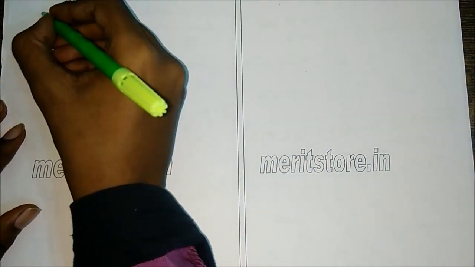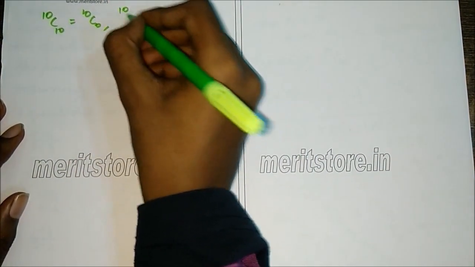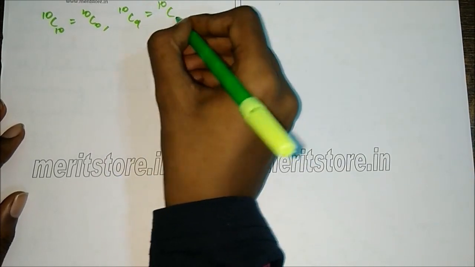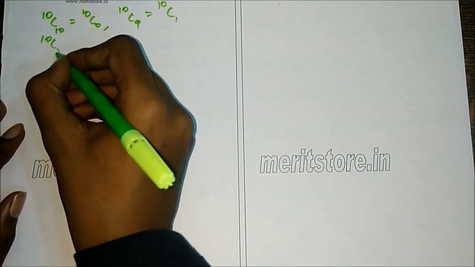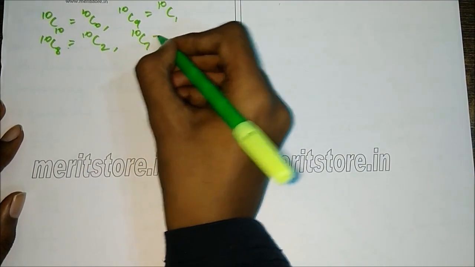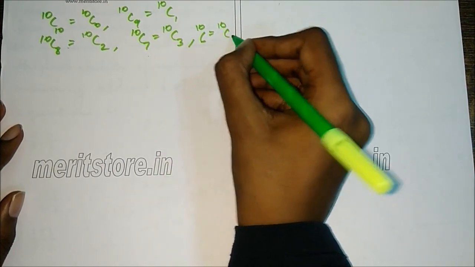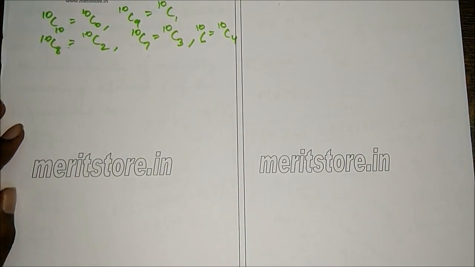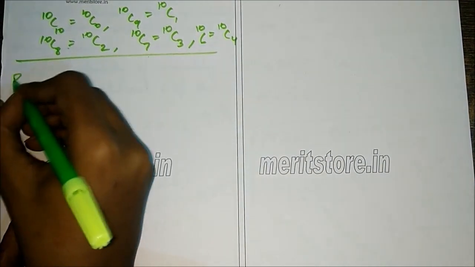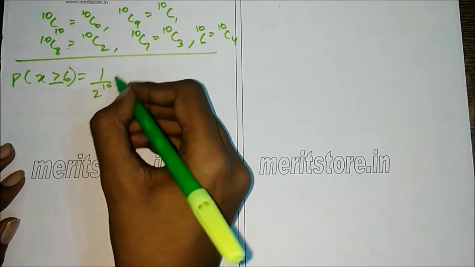Writing this again. So 10C10 is 10C0. 10C9 is 10C1. 10C8 is 10C2. 10C7 is 10C3. And 10C6 is 10C4. So P of x greater than or equal to 6 was 1 by 2 raised to 10.